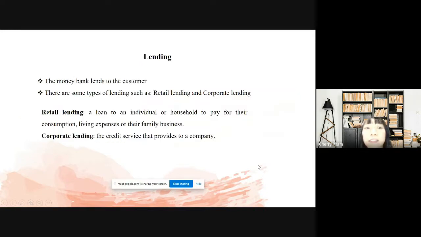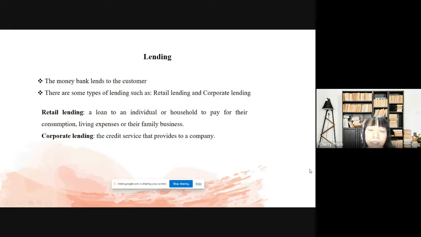Another main activity of a commercial bank is lending. In fact, lending accounts for most of the profit of a commercial bank. Lending is the activity in which the bank lends money to customers. And there are some types of lending, such as retail lending and corporate lending.